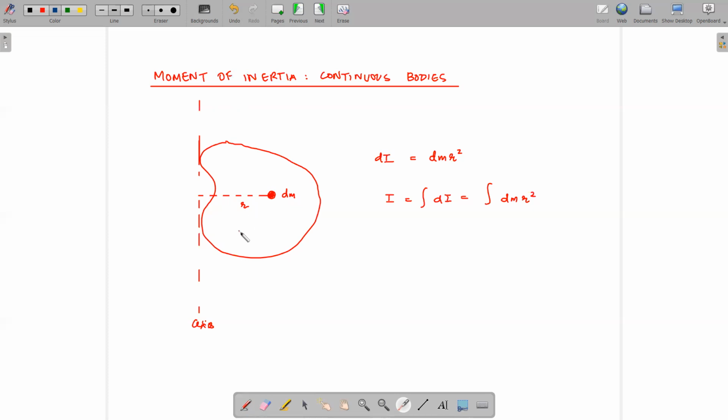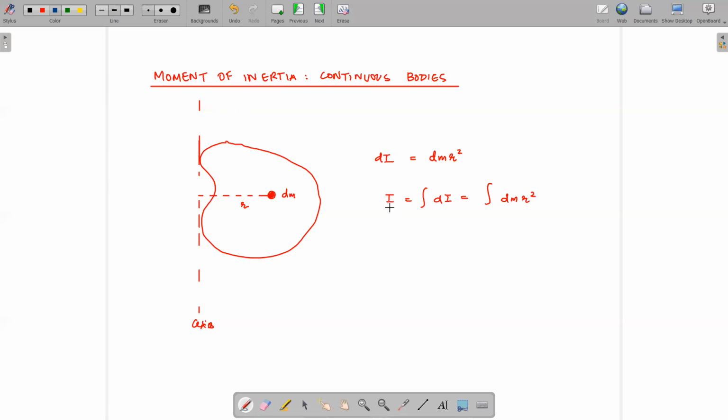Then dI, the moment of inertia of this small element, will be equal to mass into distance squared, dm r square.